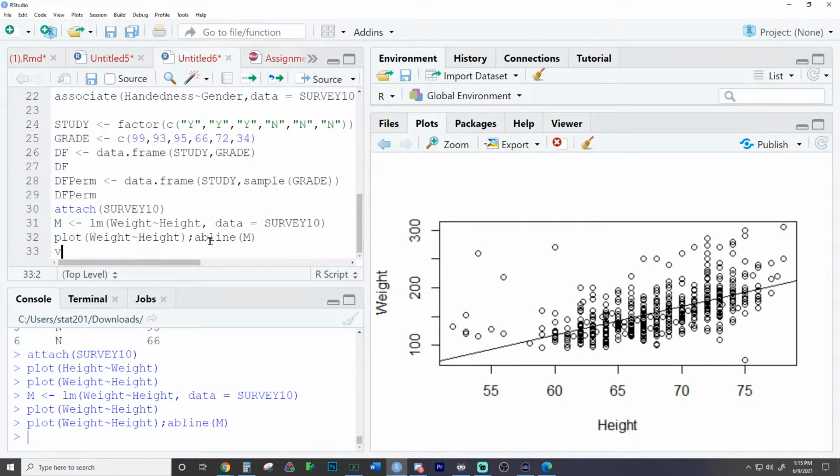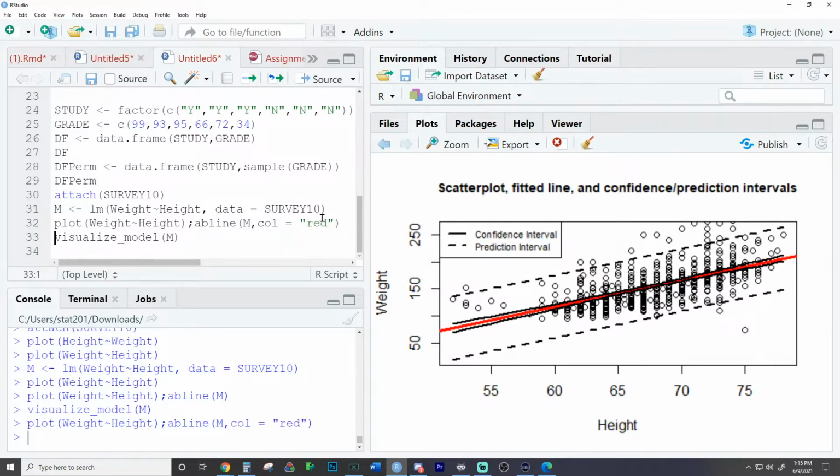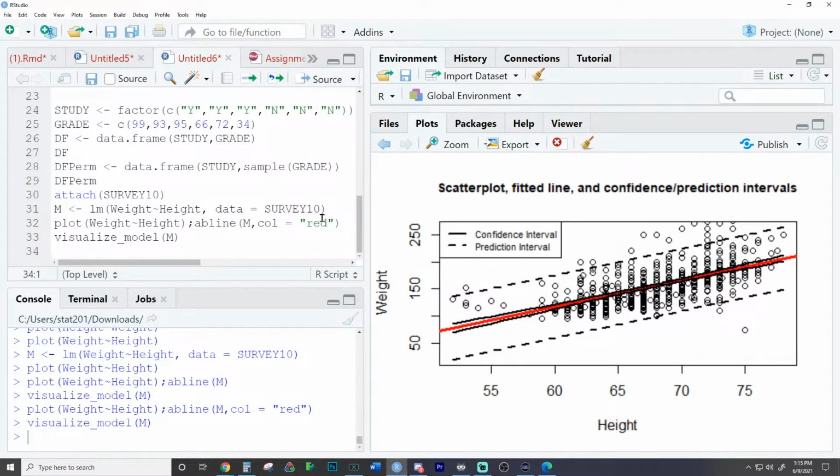What's even better is we have a function in the regclass package, which will just visualize the model for us. So it actually creates the visualization of the model. We don't actually need to do the whole plotting thing, because we could go through here and try to replicate this, but it's all done with visualize model m, which visualizes the linear model. You do see the outlier once again, the person who is 75 inches tall and 75 pounds.